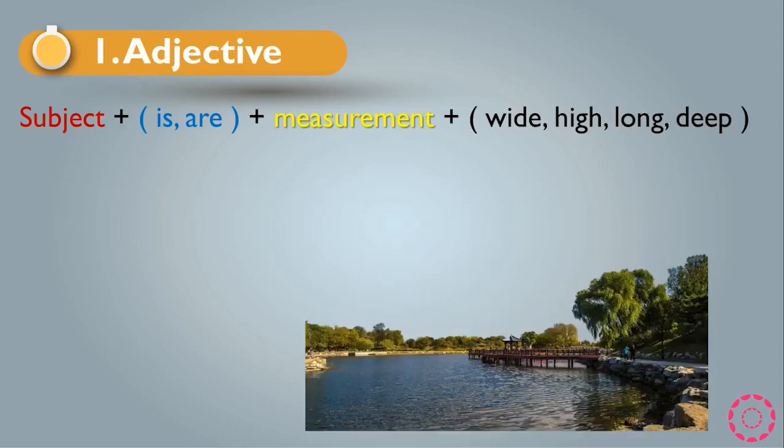Another example that we have: the canals are 18 kilometers long. As you see, again, we have the subject, we have verb to be, are, and the measurement, which is 18 kilometers, and we have the adjective, which is long.